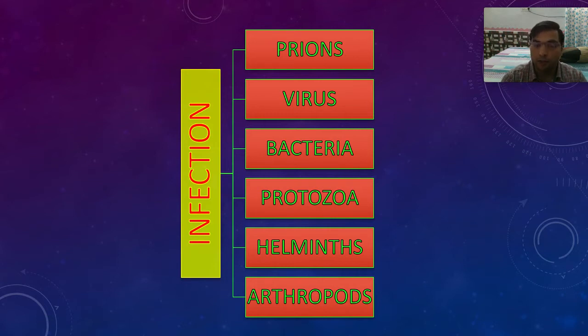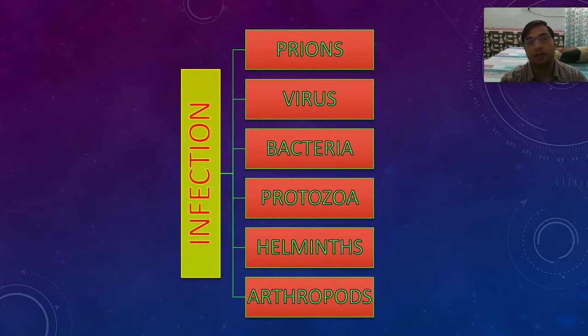Then we have protozoa, then we have helminths. Now protozoa are unicellular organisms, but they are eukaryotic organisms. Bacteria are prokaryotic microorganisms, whereas protozoa are unicellular but eukaryotic microorganisms. Now, why am I stressing prokaryotes and eukaryotes? Because prokaryotes and eukaryotes have different cellular machinery. So when they have different cellular machinery, we will require different agents to kill them.